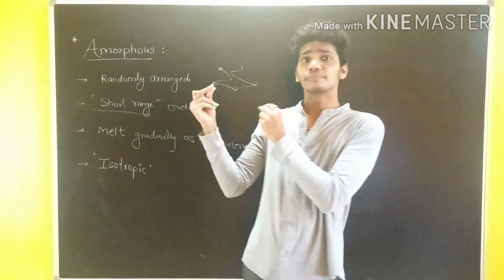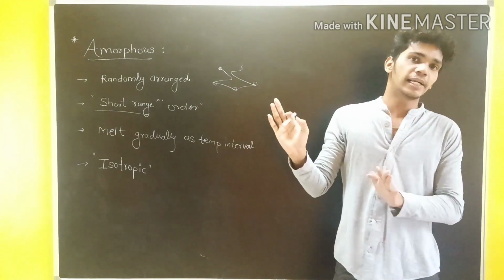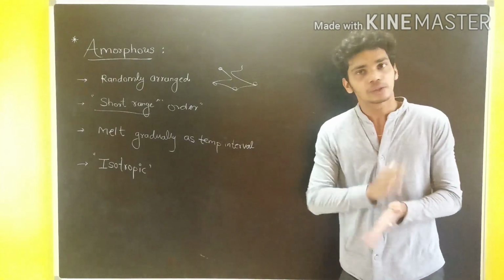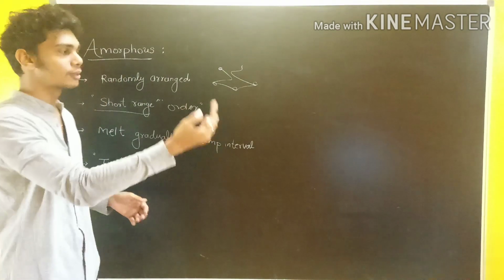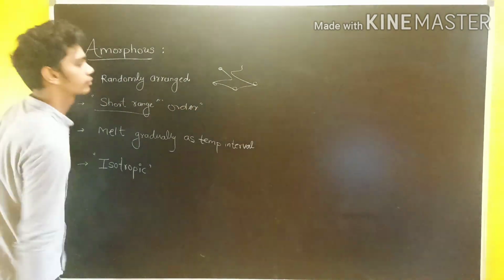So, they melt slowly, not like a crystalline structure. Crystalline solids have a sharp melting point. Suppose exactly 52 degrees Celsius is when it is going to melt. No, in this case they melt gradually, slowly, as the temperature increases a little bit over an interval of time.